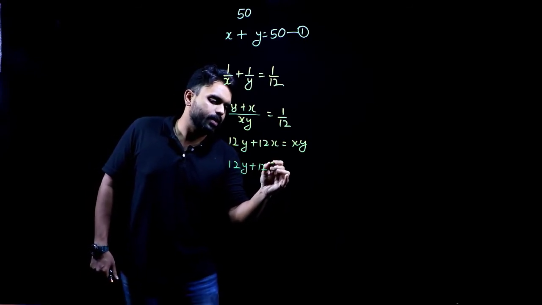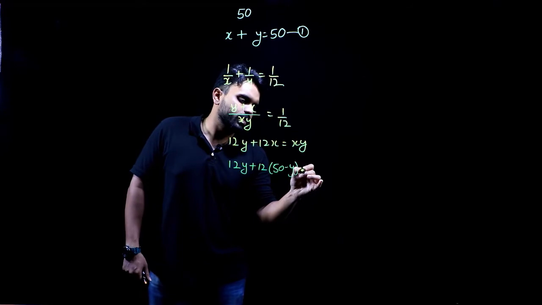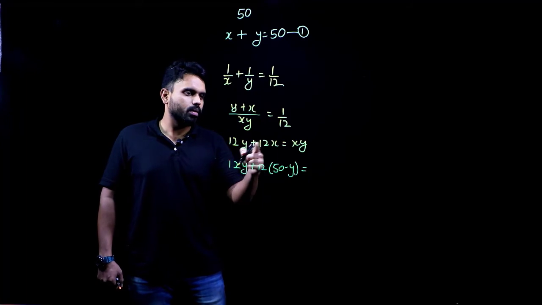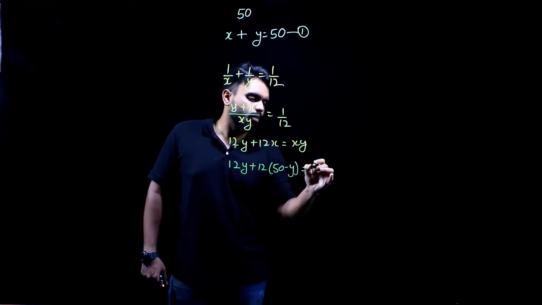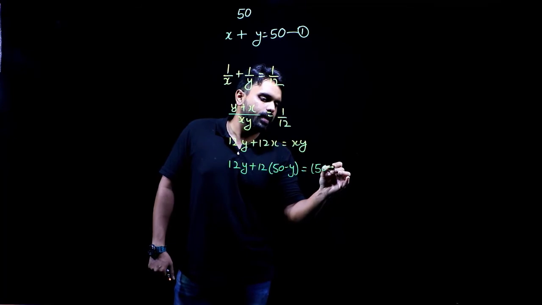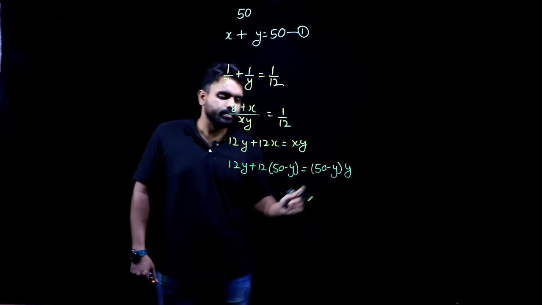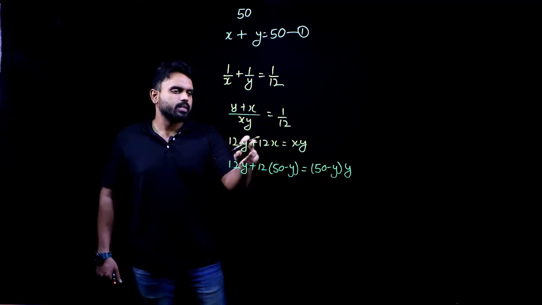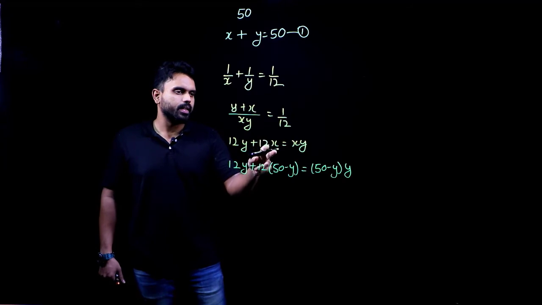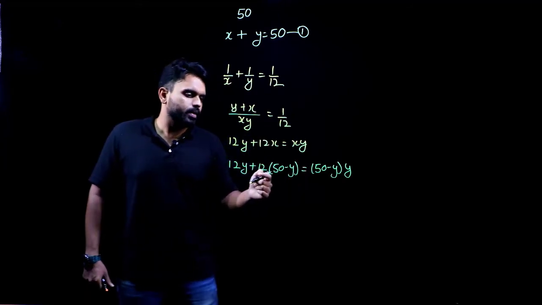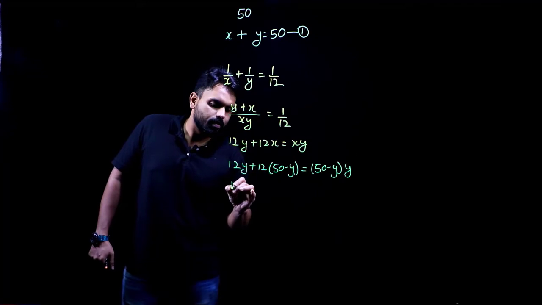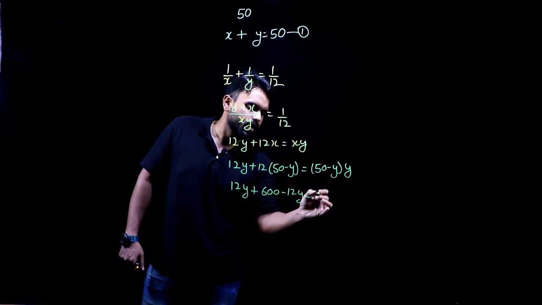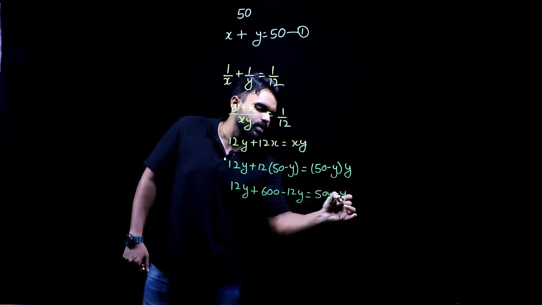12y plus 12 into 50 minus y is equal to, again I have to replace x with 50 minus y. So where did the 12 go? 12 went here. So I'll have how much here? 50 minus y into y. Yes, is it right? All right. x plus y divided by xy. 12 went to this side, 12xy, xy happened, and yes, it is perfect. Now, this will give me how much? 12y plus 12 into 50 is 600. I will have 12y here. This will give me 50y minus y square.